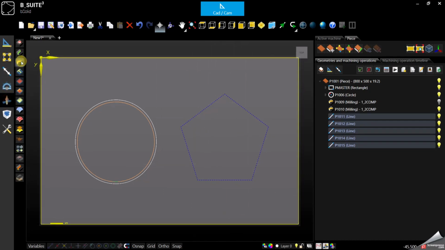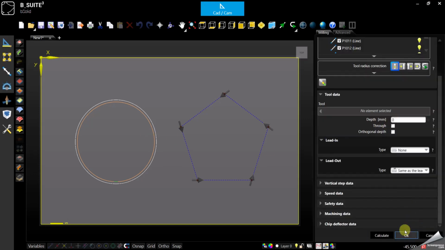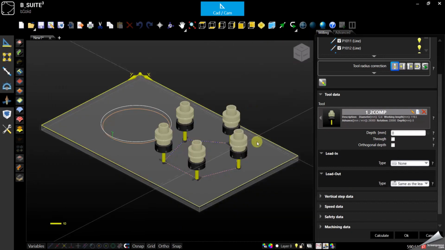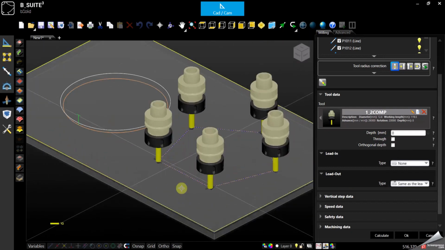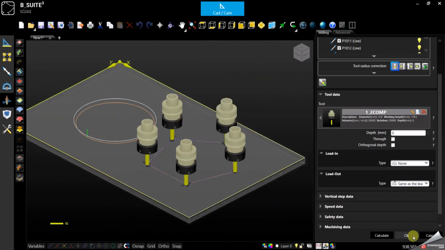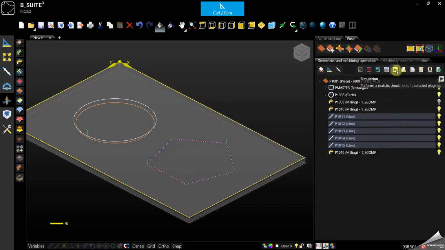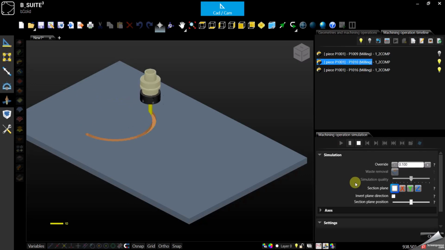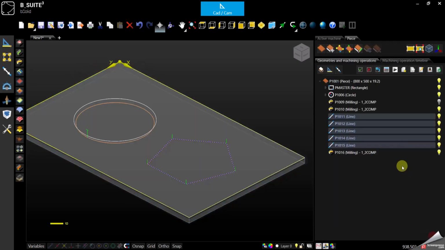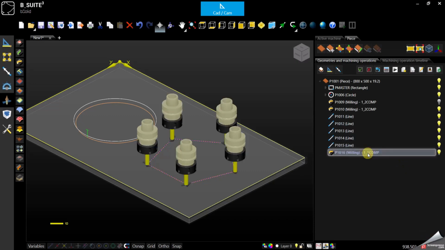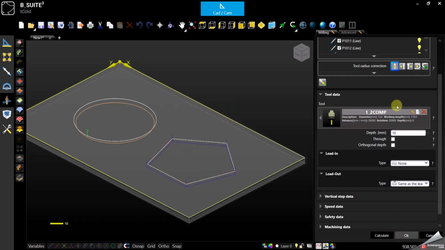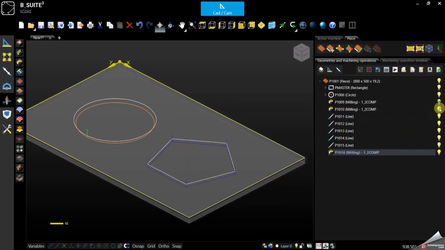What is going to happen? We select the tool and we can see the tool 5 times. Why? I left also the circle on, but let me change the depth and turn off the circle.